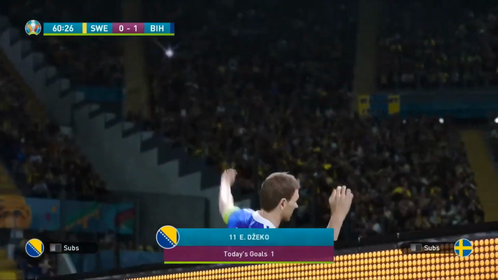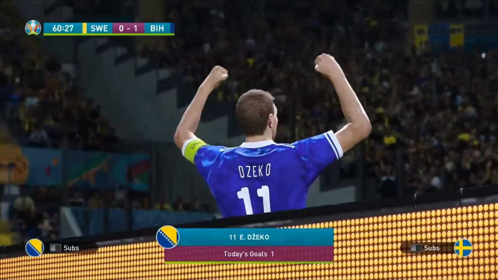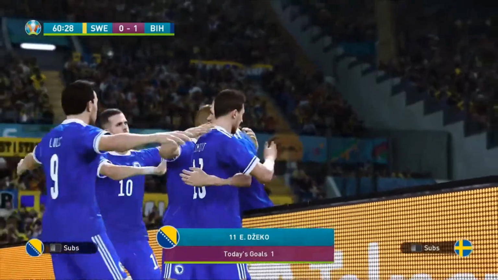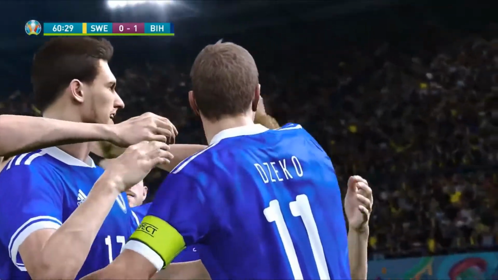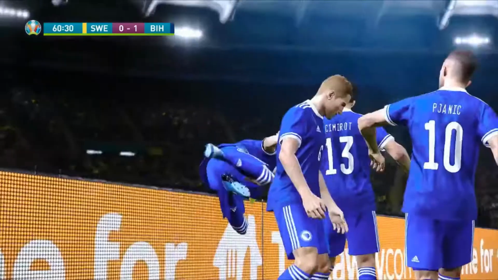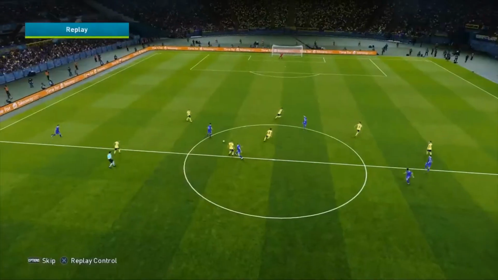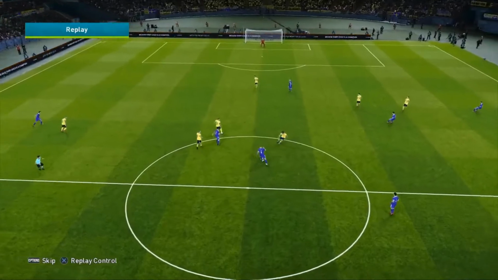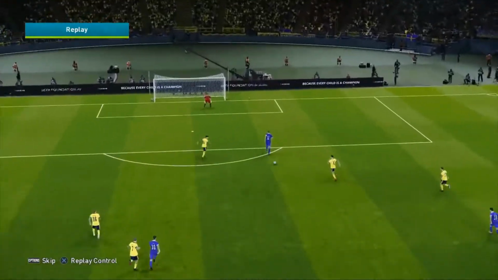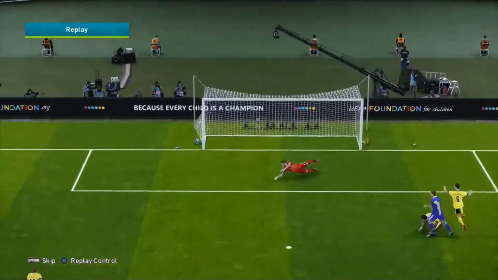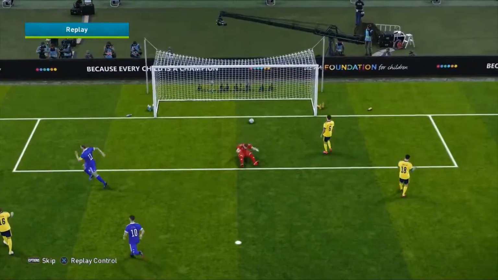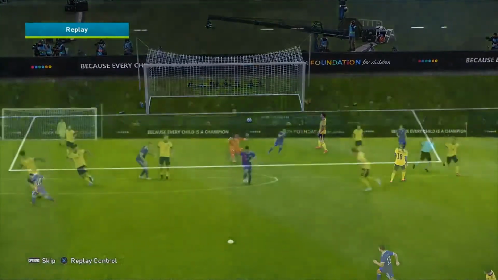And with half an hour to go, this is going to be an enthralling fixture. This is for absolute sure. And Edin Dzeko has made it 1-0 to Bosnia. Game on. And well, he had an opportunity in that first half, which we talked about, that he missed. He did absolutely smash this one in. Lovely ball. Takes a touch. First time shot right into the back of the net, into that bottom left-hand corner. There was absolutely no saving that.